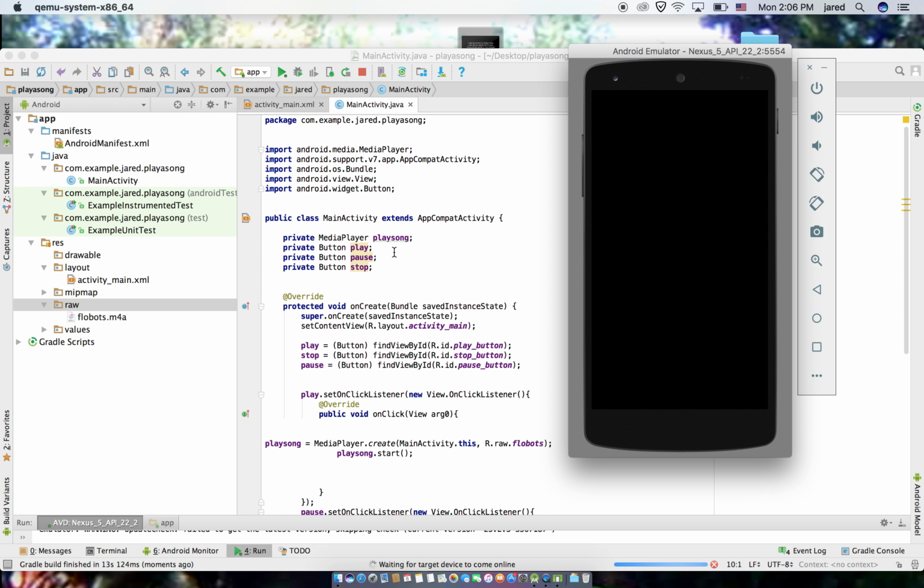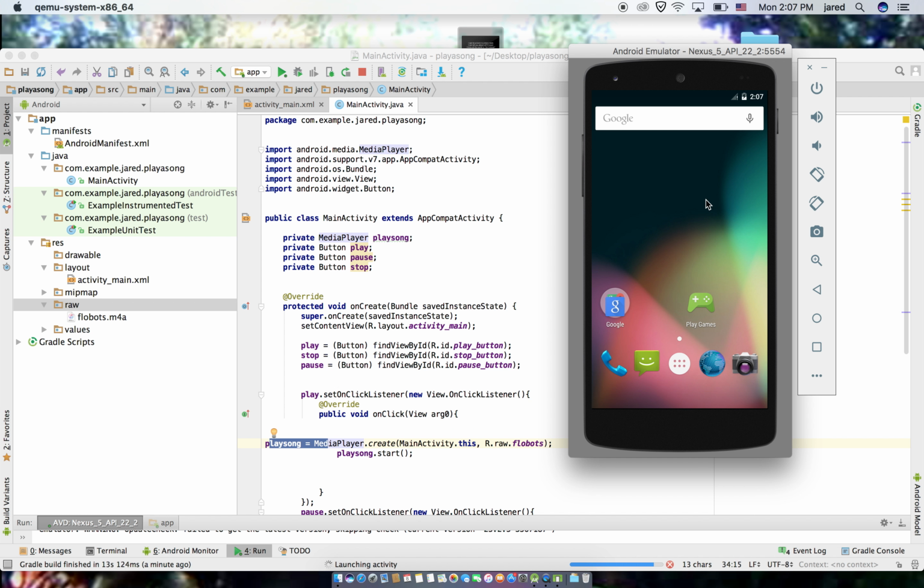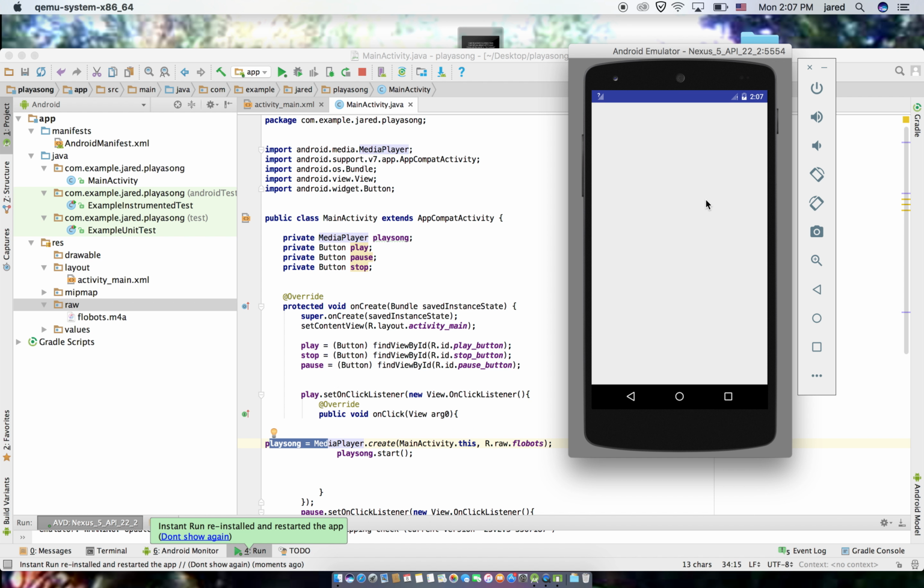Use the stop function that also removes the track that's been set to the media player. So when you go stop, that's why I decided to place the song within the play button. If you do press the stop button, then the song will be assigned to the media player before you play it. Otherwise we'll just have a blank track.